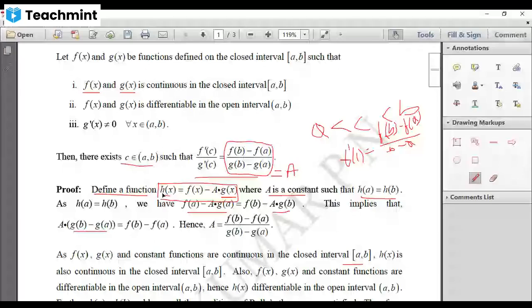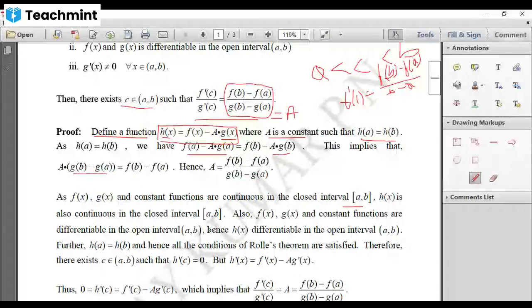Now, your f of x is differentiable and g of x is also differentiable and a is a constant. We know that we can differentiate a constant also. So all three are differentiable. Therefore, their difference is also differentiable in the open interval a comma b. Therefore, h of x is differentiable in the open interval a comma b. And further, you should note that your h of a is equal to h of b.